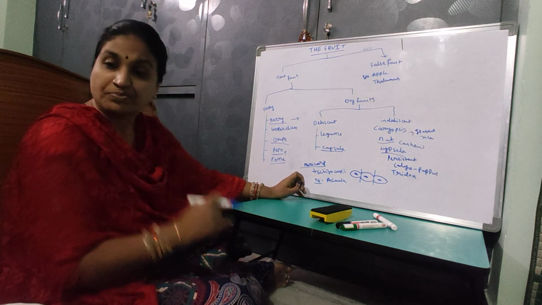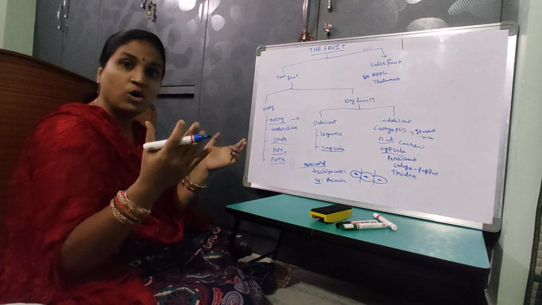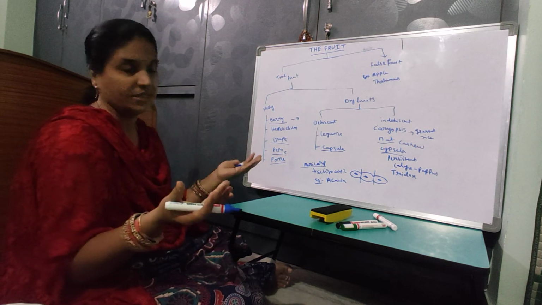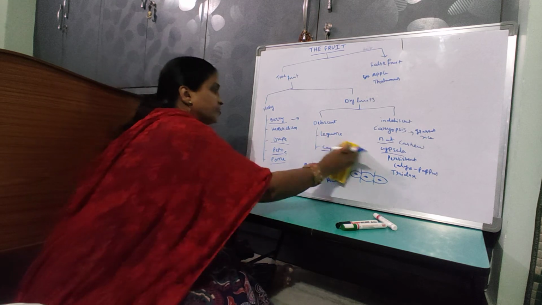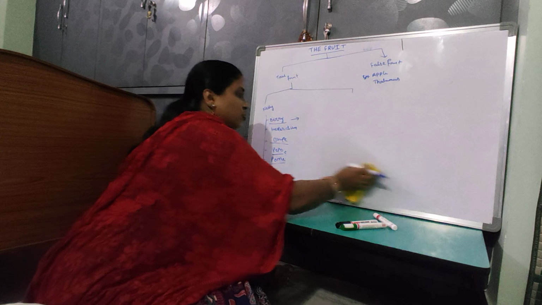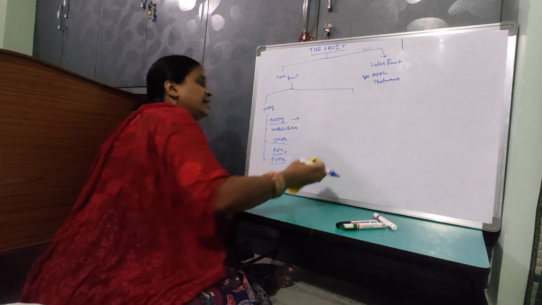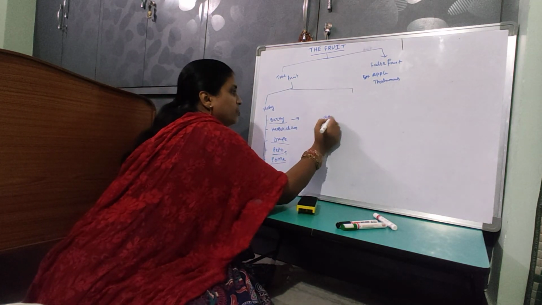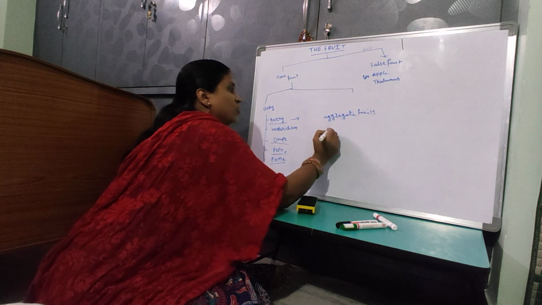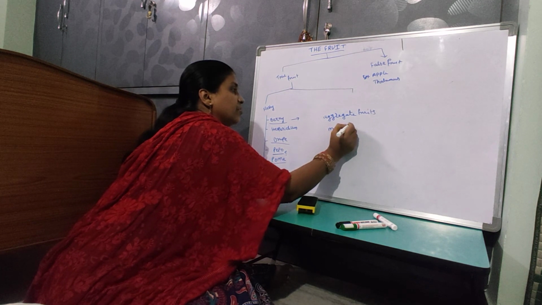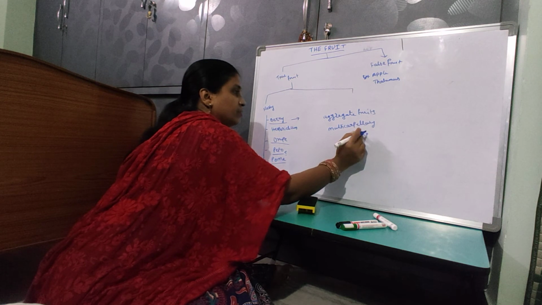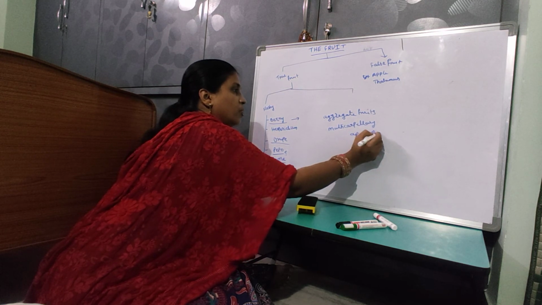Sometimes what happens? Apocarpous means free carpels, syncarpous means fused. Here it is multicarpellary, and the free carpels develop into fruit-like structures. Such types of fruits are called aggregate fruits, which develop from a multicarpellary apocarpous ovary.